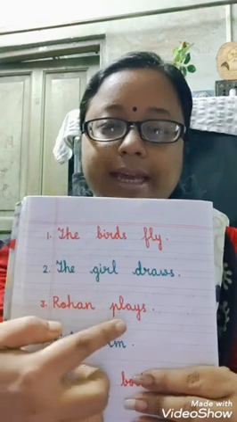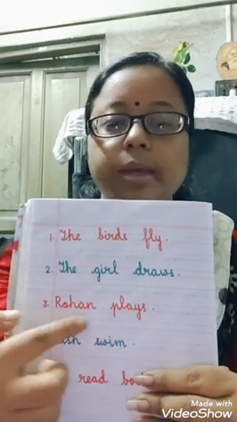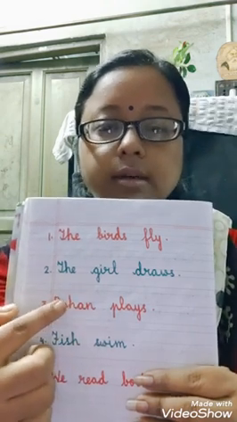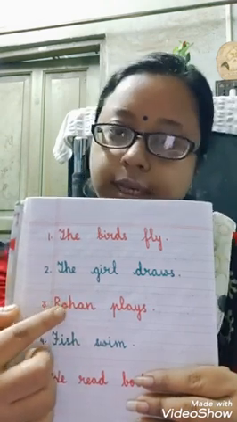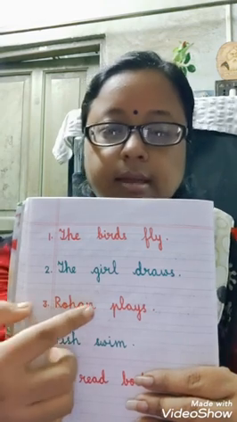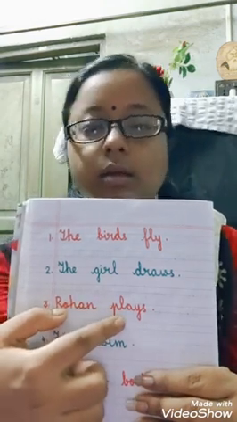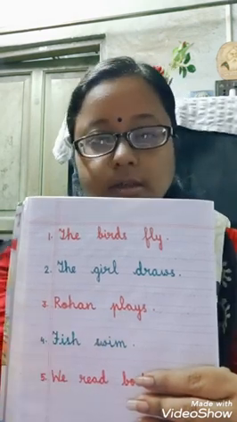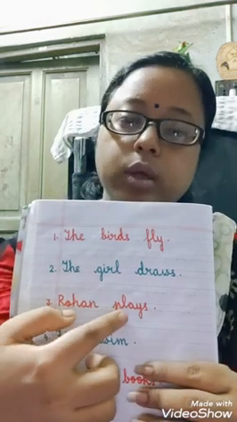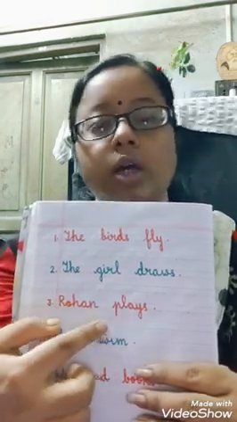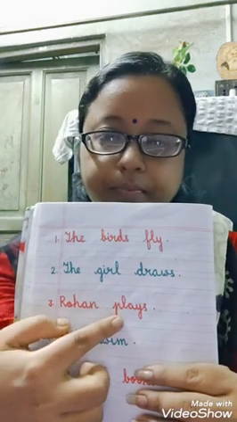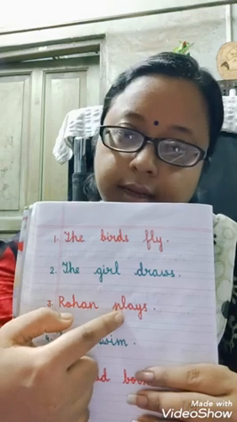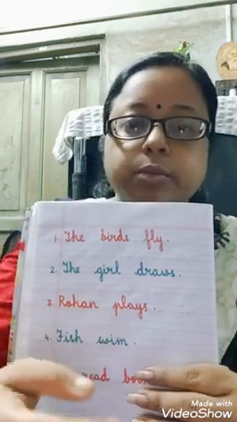Rohan plays. It is also making some sense. Who is playing? Rohan. Rohan is the naming word or the special name of a person. Similarly, plays is the doing word. So one naming word or a special name and one doing word can make a short sentence. Rohan plays. Clear? Now let's move on to the next picture.